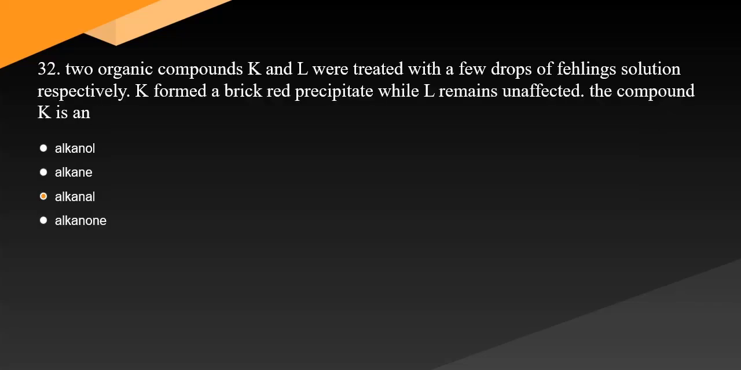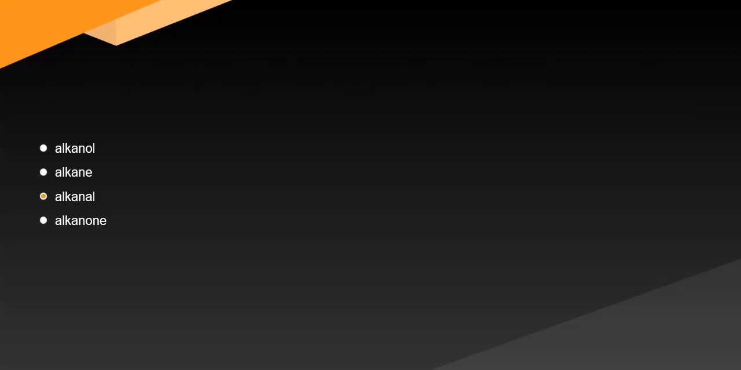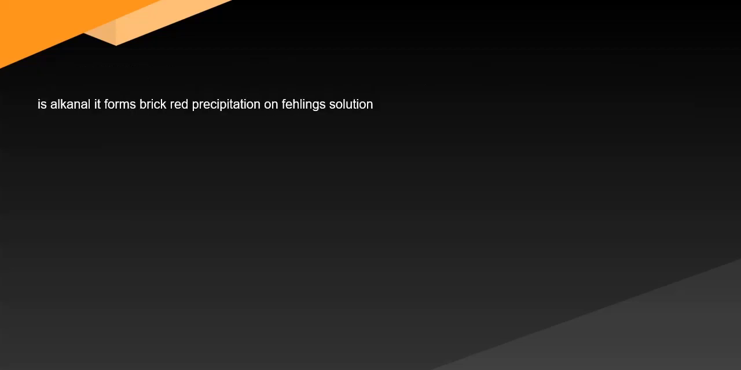32. Two organic compounds K and L were treated with a few drops of Fehling's solution respectively. K formed a brick red precipitate while L remained unaffected. The compound K is an. Question 32 Answer is alkanal. It forms a brick red precipitate with Fehling's solution.